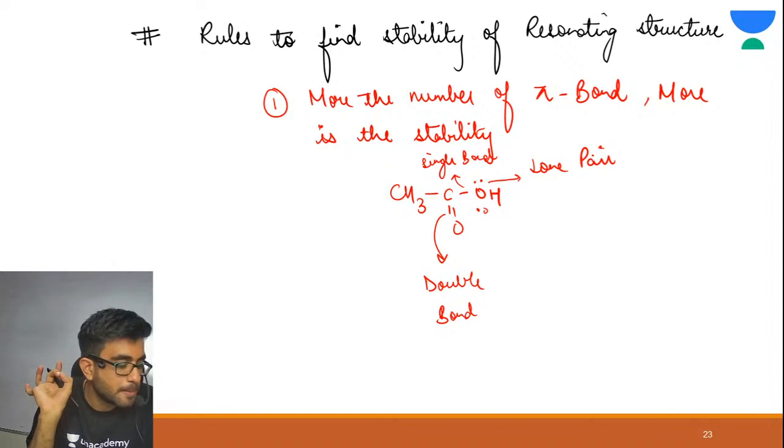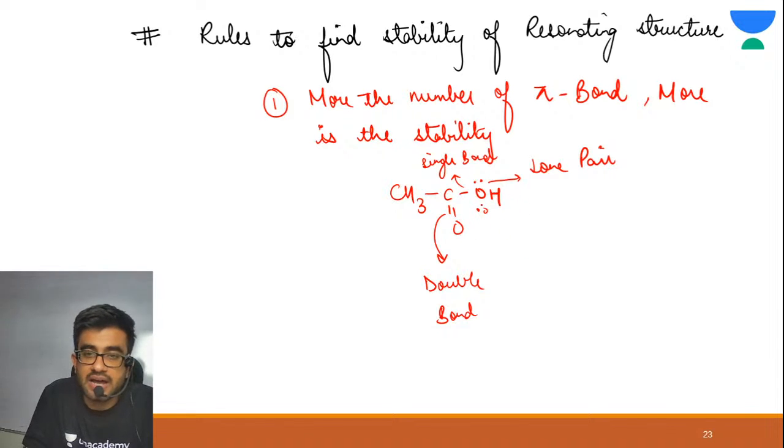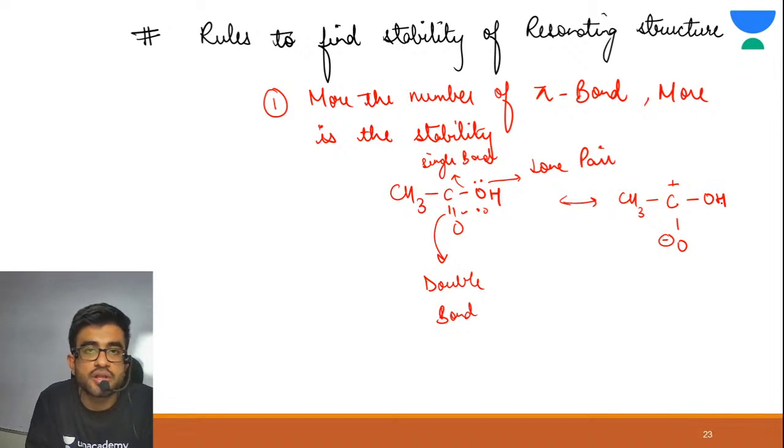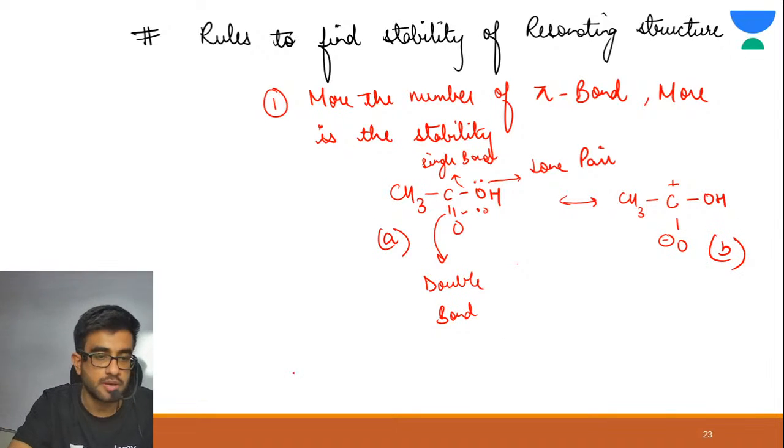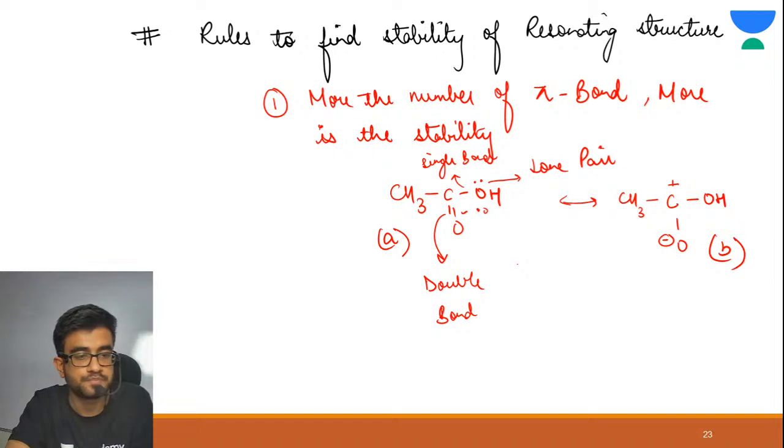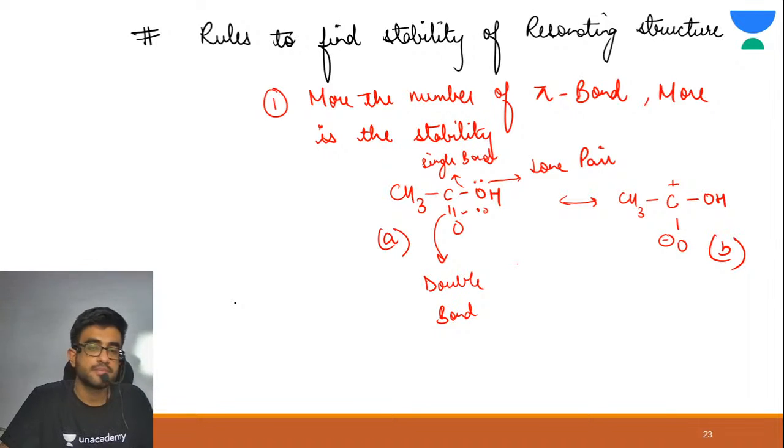Is this much clear? All right, so see, if I write a resonating structure of this: CH3C, and now this pi bond I am breaking into positive and negative charge. This is your resonating structure. So now this is your A, this is your B. Tell me which is more stable, A or B? More the number of pi bonds, more is the stability.